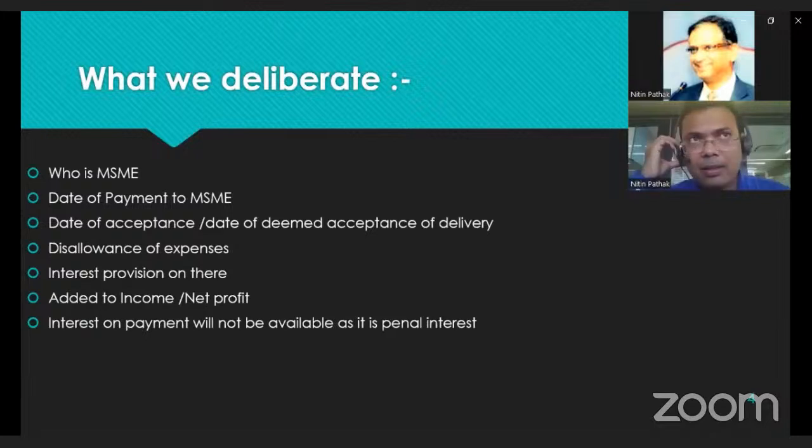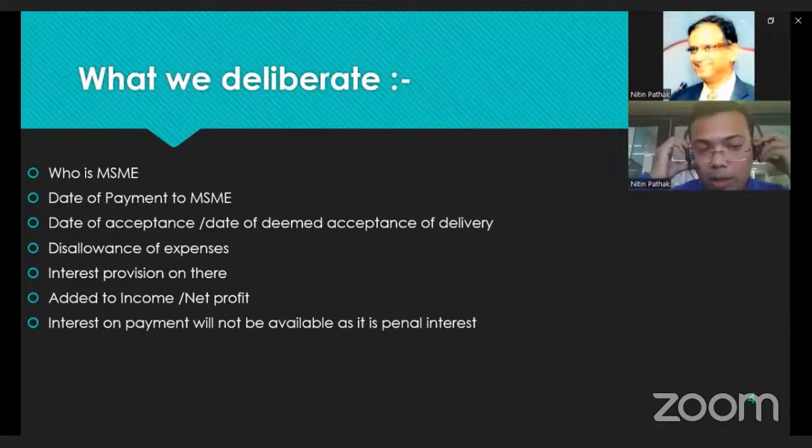We will discuss what the time limit is and what the categories of MSME enterprise are, one by one in this session. But in short, the government took this initiative for MSMEs to get secure and timely payment from the buyer.